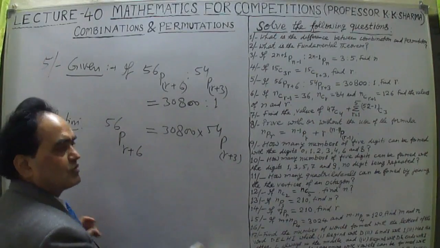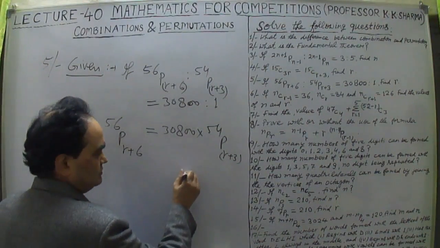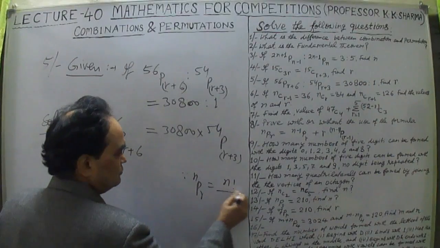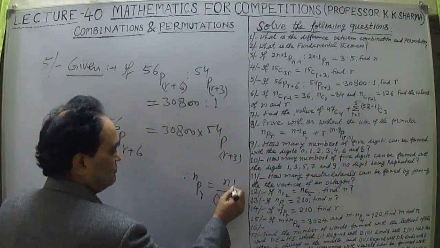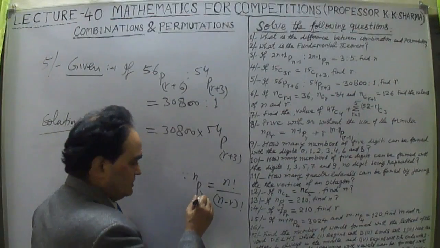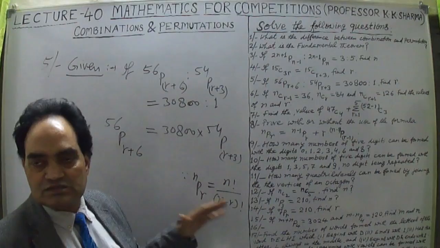Now let me apply the formula for permutation. Since nPr is equal to factorial n upon factorial (n minus r). This is the formula for permutation.